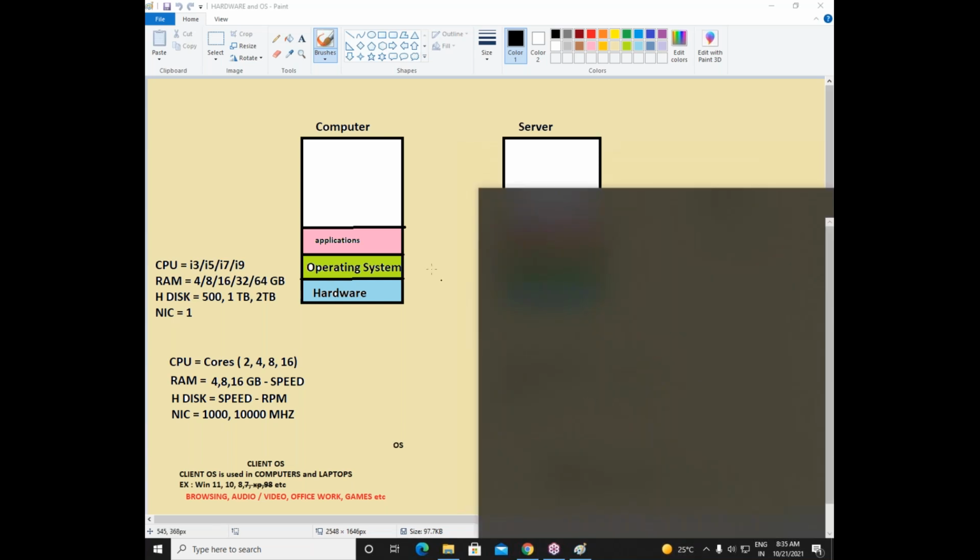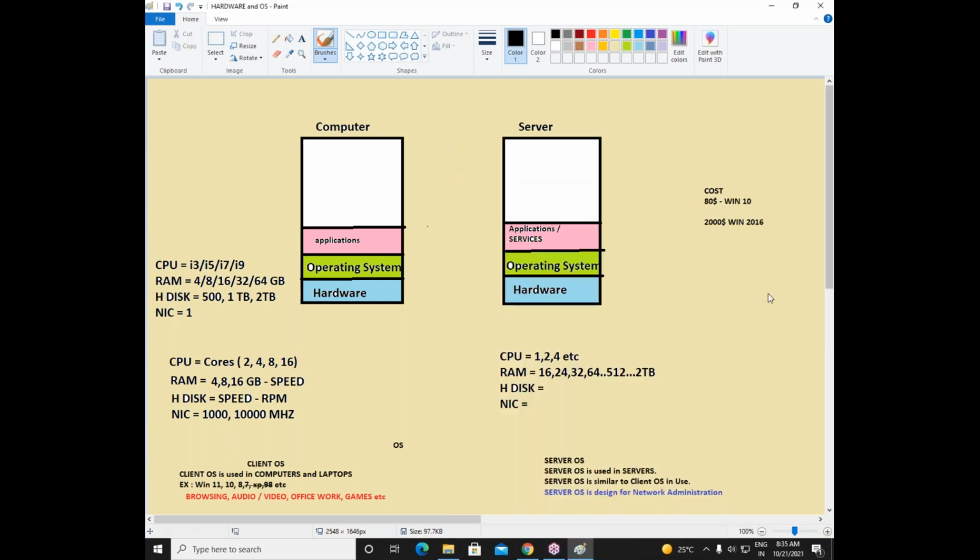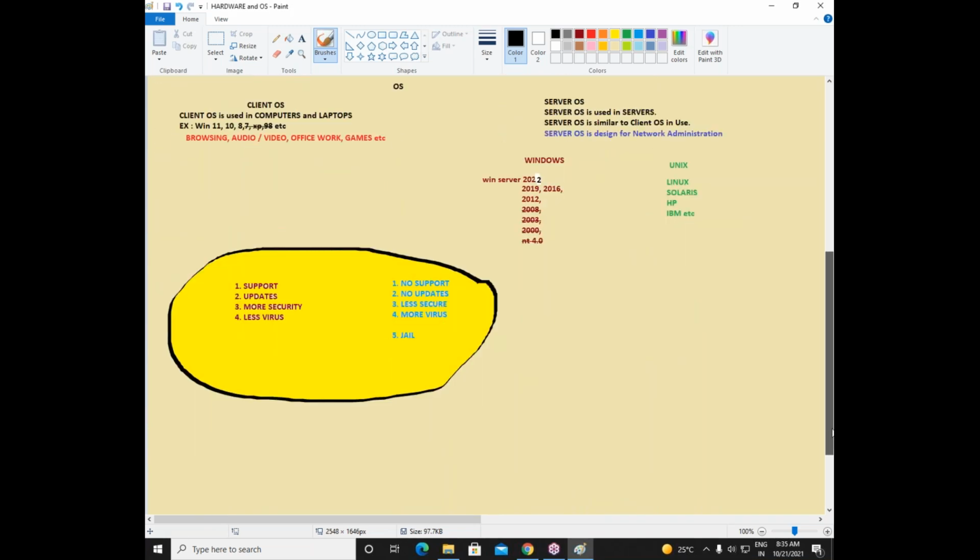So, yesterday, remember, we have seen some hardware part actually, and we have seen the types of operating systems also. So, let us do a small revision here before we move. What are the types of operating systems we have, friends? We have two types here, right? One is a client operating system, another one is your server operating system.